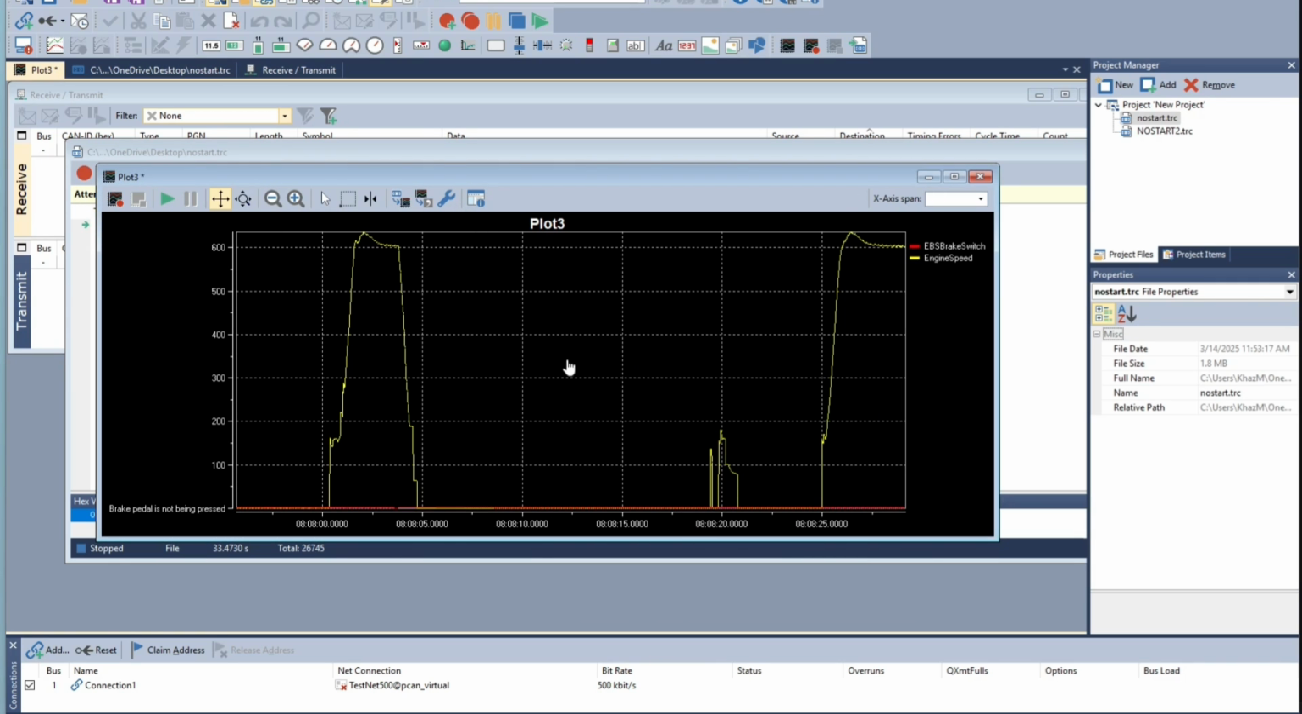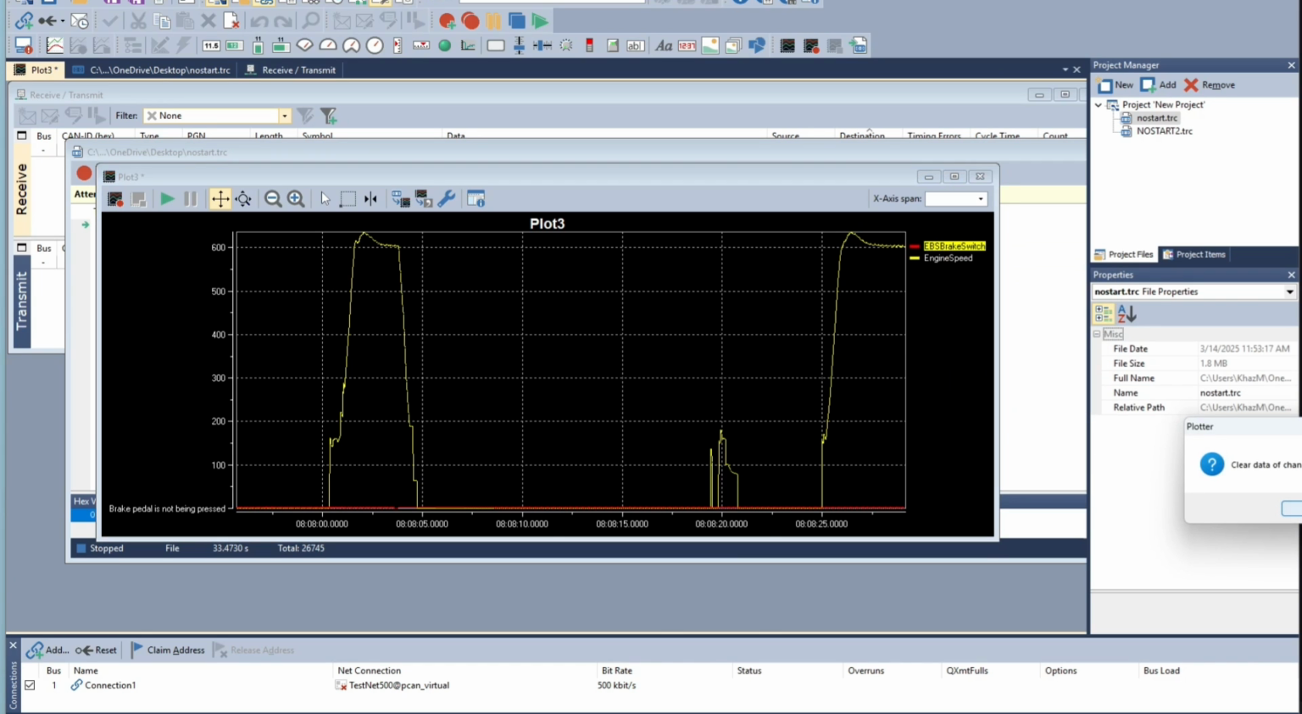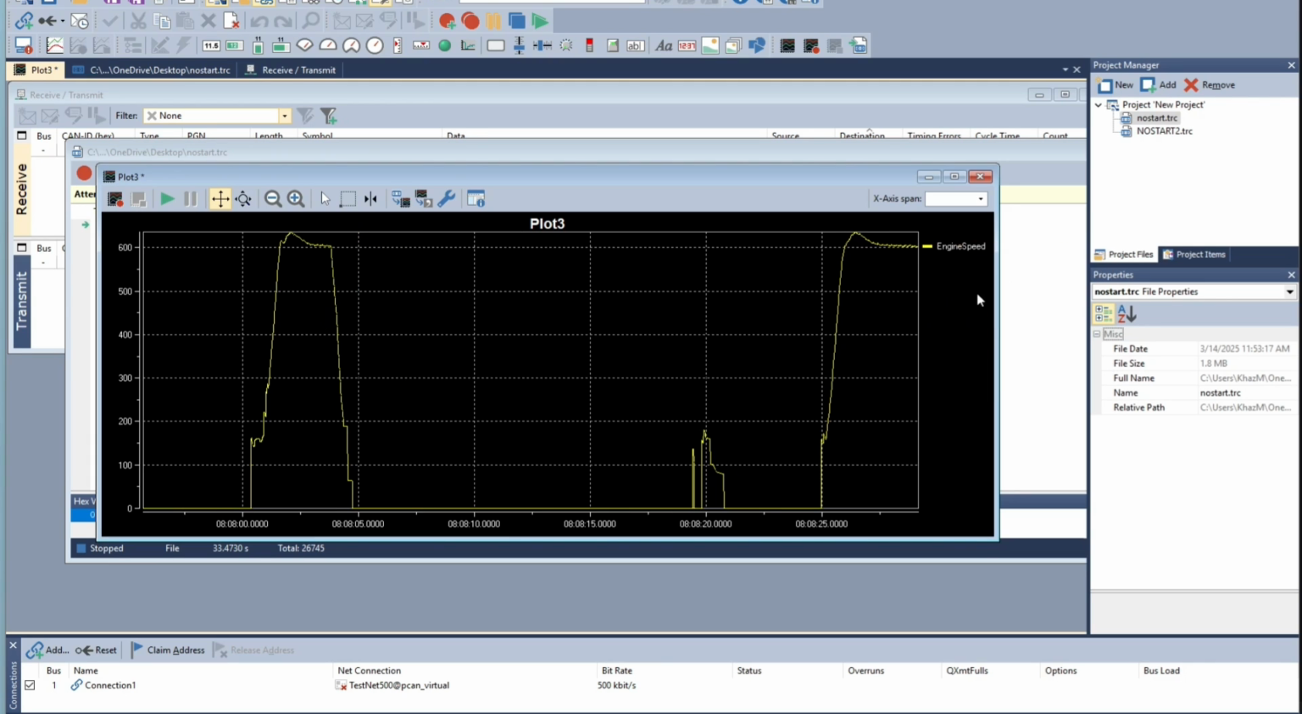And then you'll see here we have a recording of the engine speed. I have an old signal here actually that stayed on, and you can get rid of that if you right click on it. You can clear the data, and then that'll go off the chart. You can also get rid of it completely if you want to remove the channel. And now we're just looking at the engine speed.